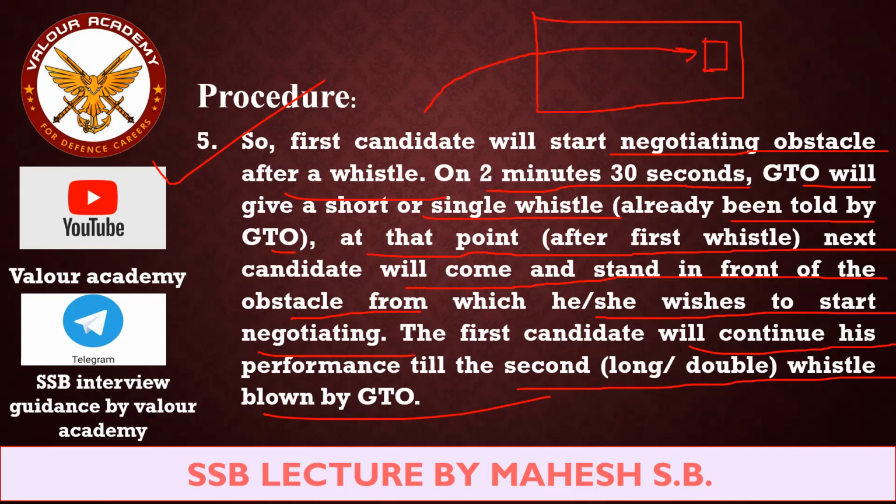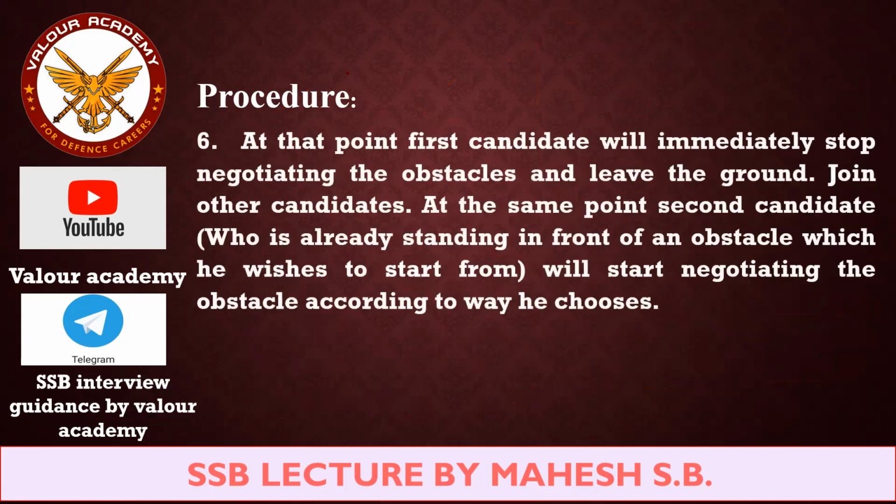Then on the 3rd minute, 2 whistles will be blown. The first candidate will finish his performance, stop, and go away. And the second candidate will immediately start negotiating the obstacle. Like this, the circle goes on.